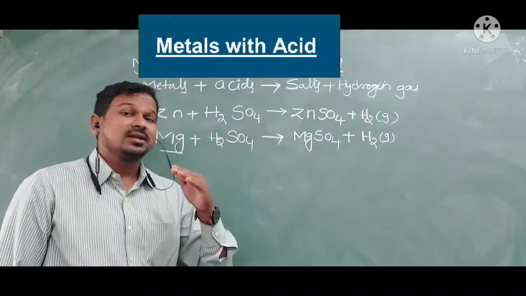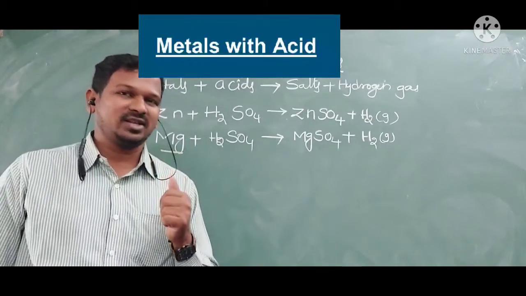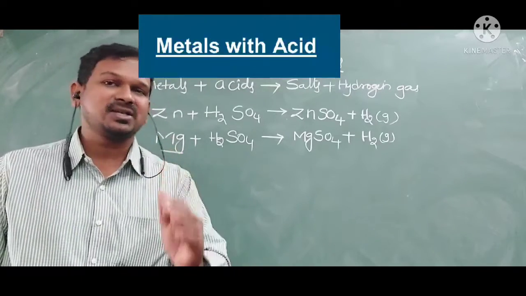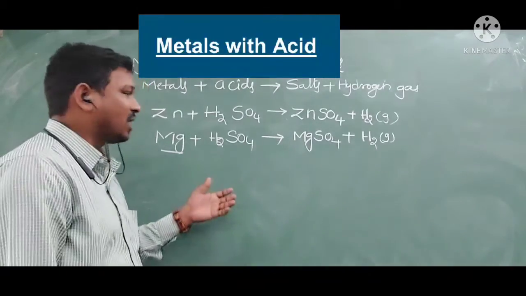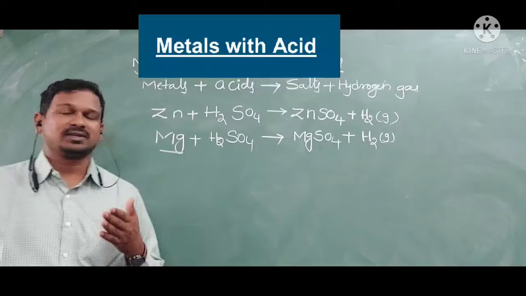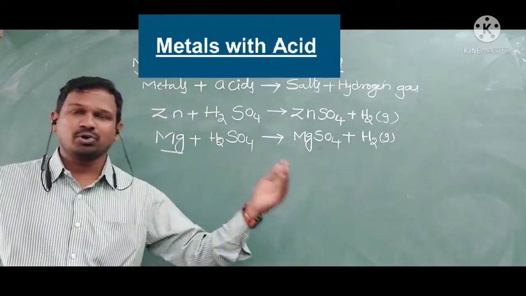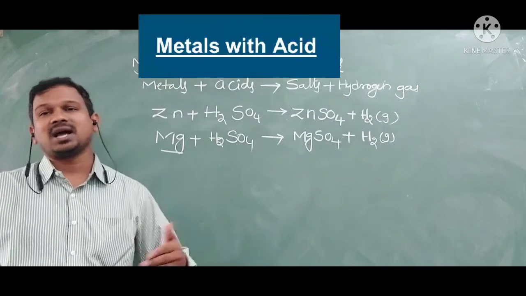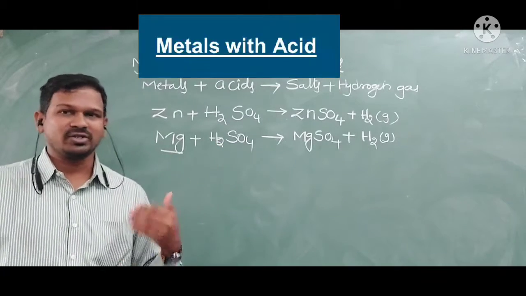No. So the metals above hydrogen in the reactivity series will react with acids and can displace the hydrogen from the acids. Now we are going to do an activity on how different metals react with acids and what they produce, and also how non-metals react with acids and what they produce.